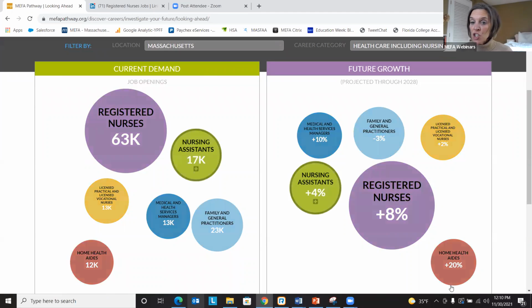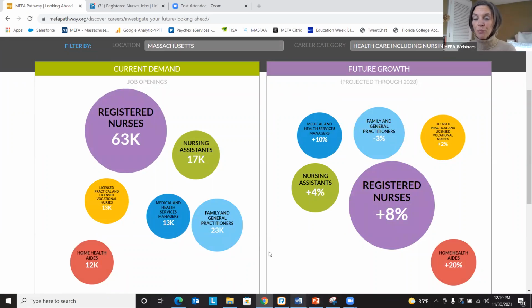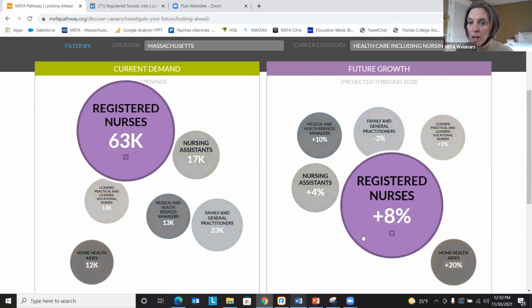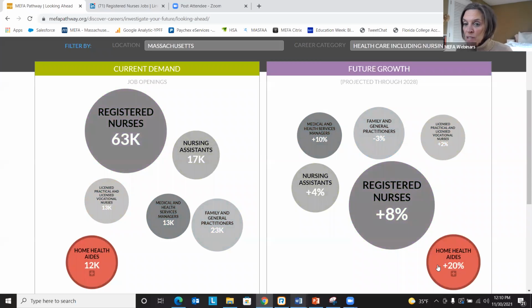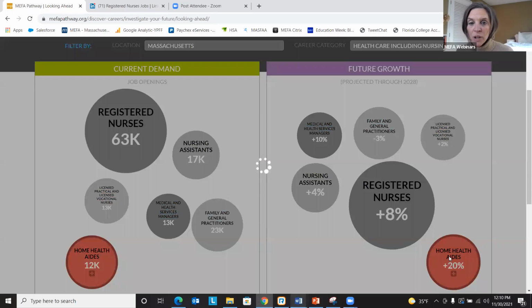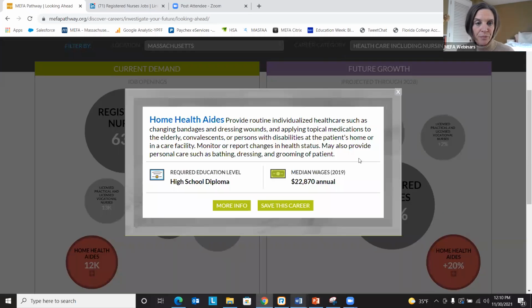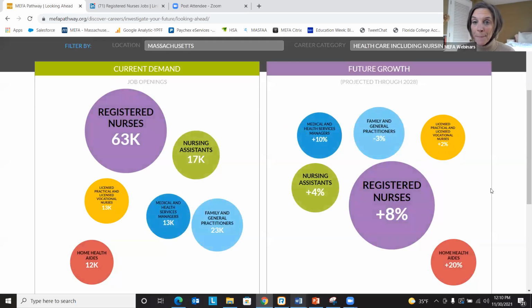So these job predictions are through 2028. So you can see here that if you were to go into pursuing being a registered nurse, the projected growth is plus 8%. Home health aides plus 20%. So if you click on any of these, it will bring you to that short summary page. And you get that summary information on each of the careers.